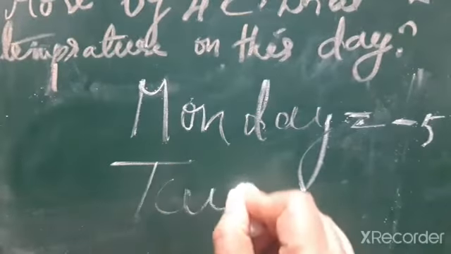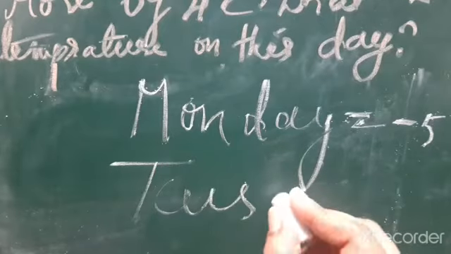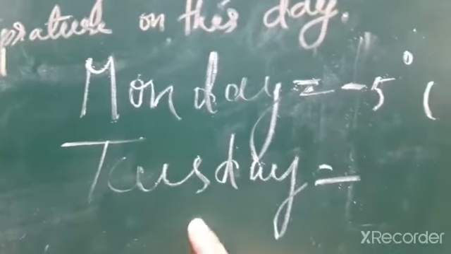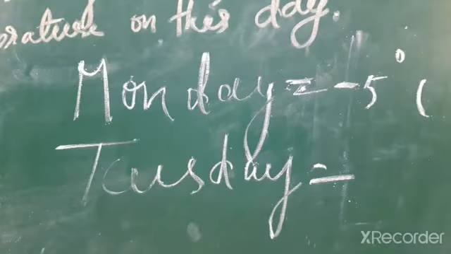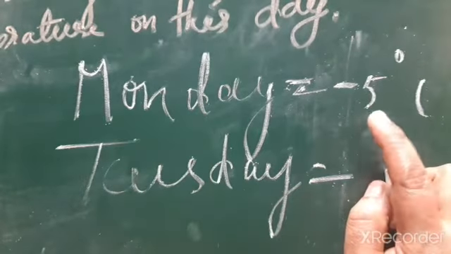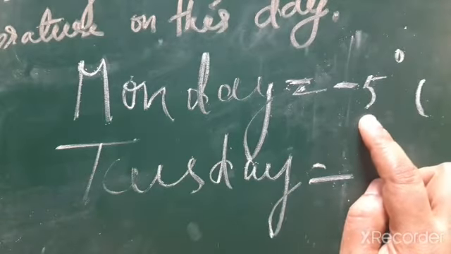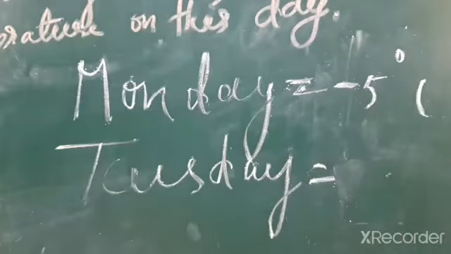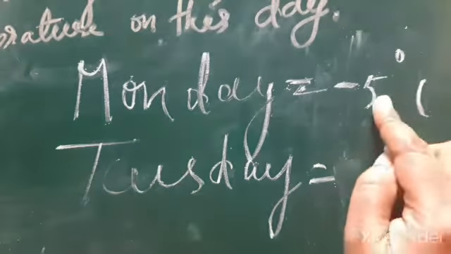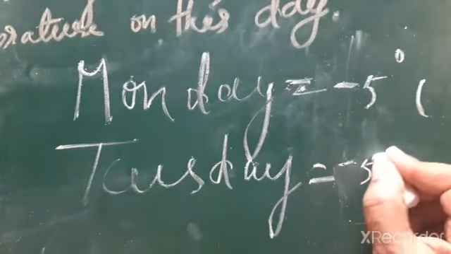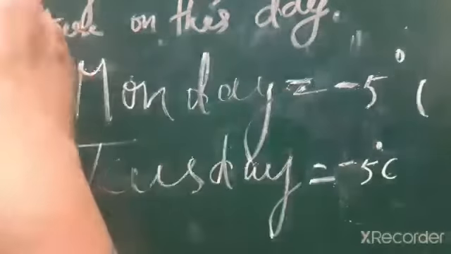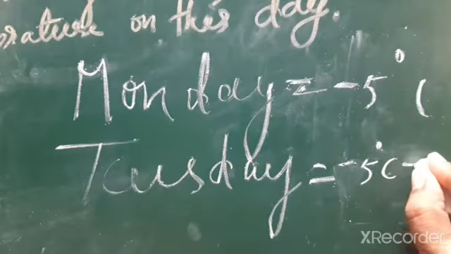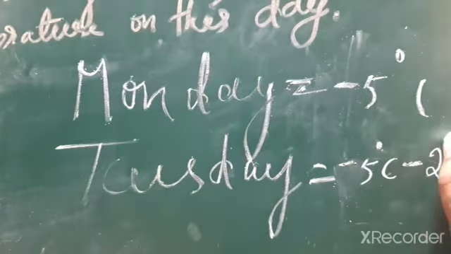So temperature at Srinagar on Tuesday, how much degree? To find the temperature of this particular day, Tuesday, we have to take the previous day's temperature, yesterday's temperature was minus 5 degree. With the yesterday's temperature, we have to add or subtract that particular day's change. So yesterday's temperature was minus 5 degree Celsius. To that, Tuesday it dropped by 2 degree. So drop means minus, negative symbol, 2 degree Celsius.